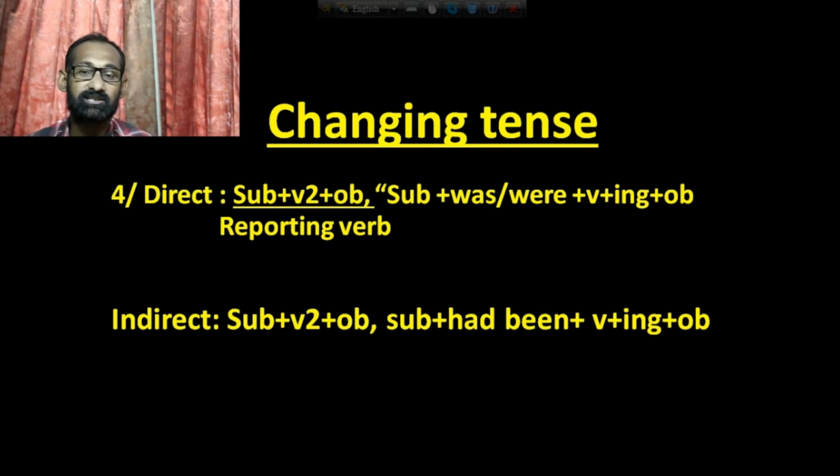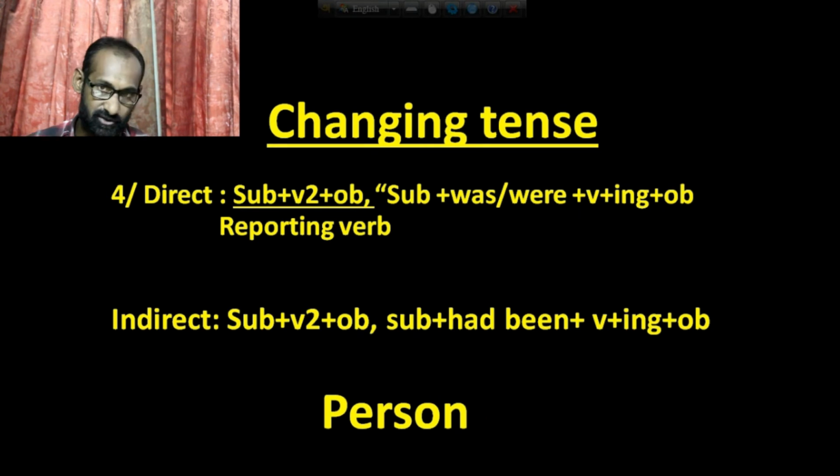The structure will be subject plus had been plus verb plus ing plus object when you change it from direct to indirect. Is it clear? Okay, thank you very much. Now you have to change the person too.